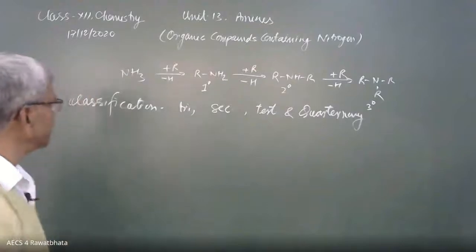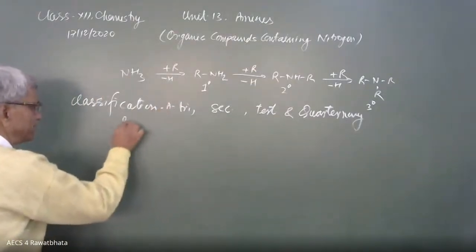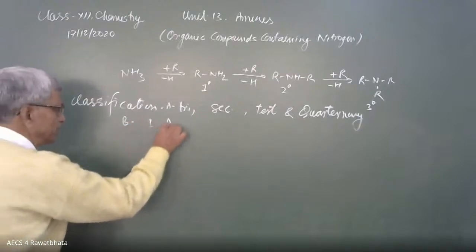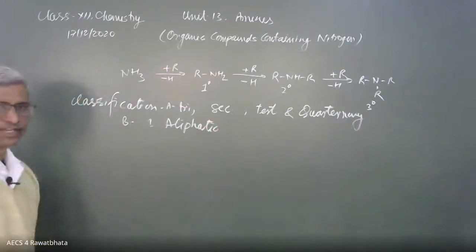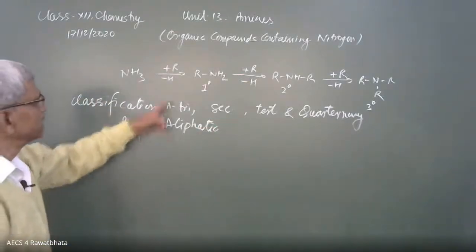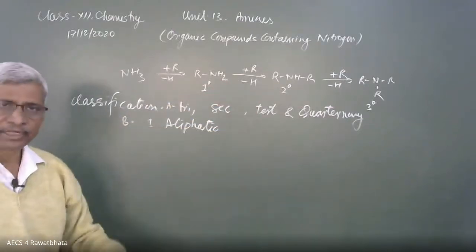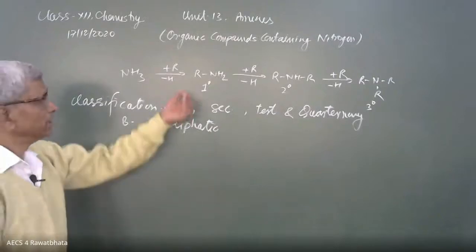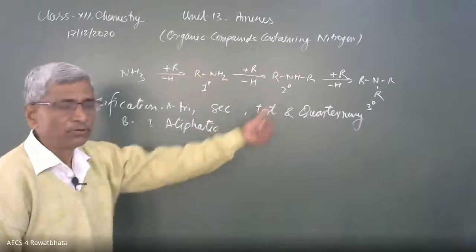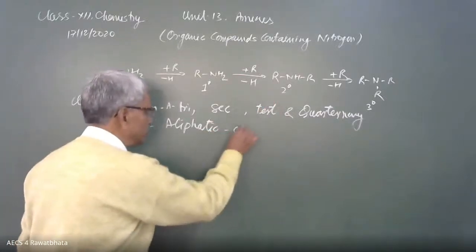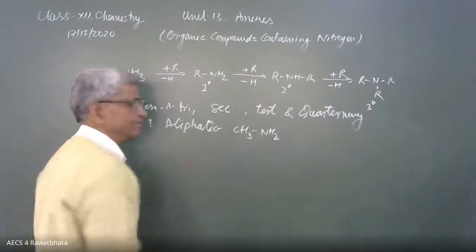Another is aliphatic and aromatic. This is the A type, and the B type classification is aliphatic and aromatic. What is the meaning of aliphatic? It means alkyl groups are present. And when an aryl group is attached to the nitrogen, that becomes aromatic. So aliphatic compounds are like CH3NH2. CH3NH2 is a 1 degree aliphatic amine.